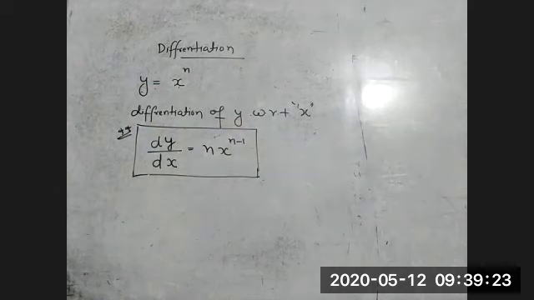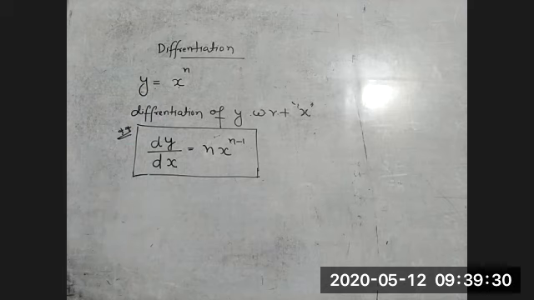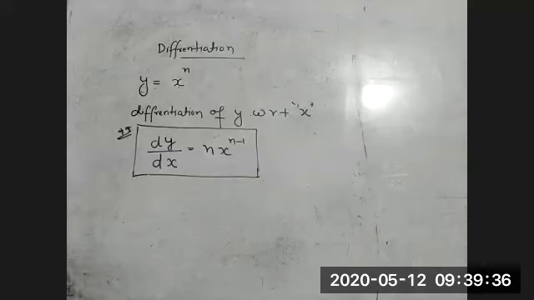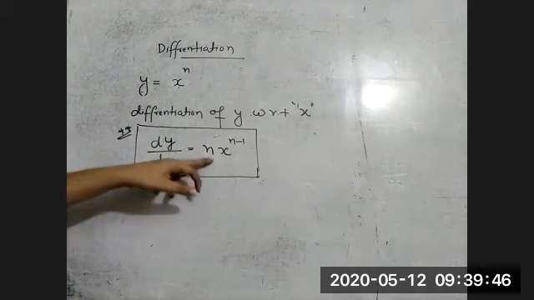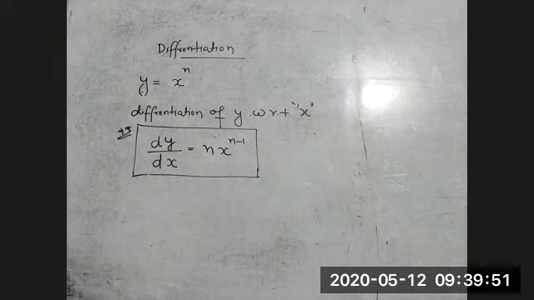And later, once we learn the mathematical tools, we can see where we can use it and how to write dy by dx, because you can understand dy by dx using the graph only. So I'm not discussing the graph now. I'll discuss the graph once you learn the mathematical tools. So this is what the differentiation of y with respect to x is: n x to the power n minus 1 if it is given x to the power n. Got my point? Just note down this one. This is a very important formula.